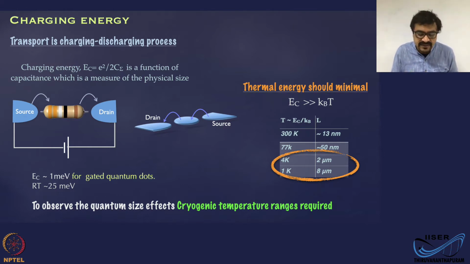Now, in this case, to add an electron or charge or discharge, this is the energy that you have to exert. And you can work out this number.